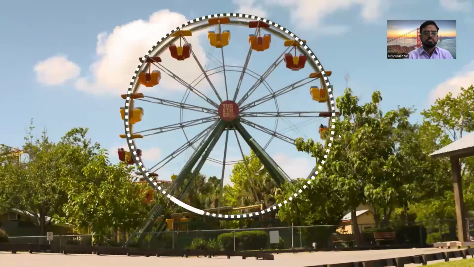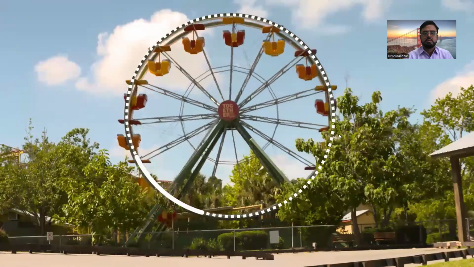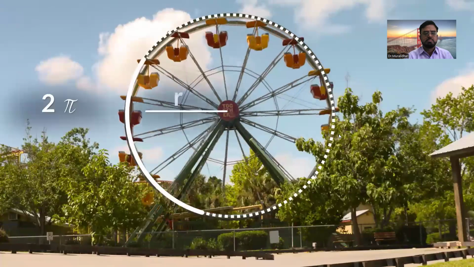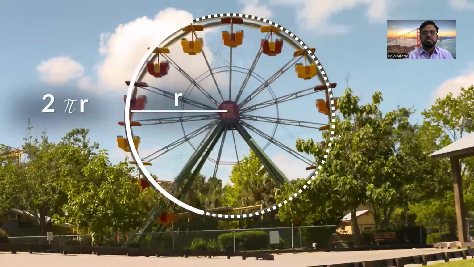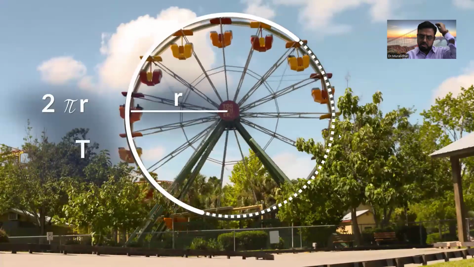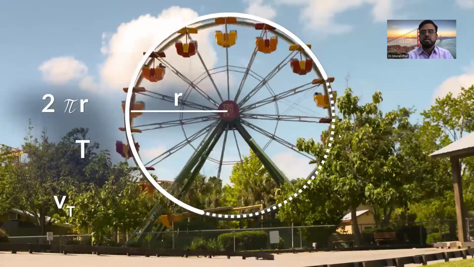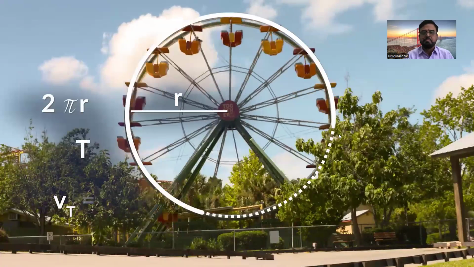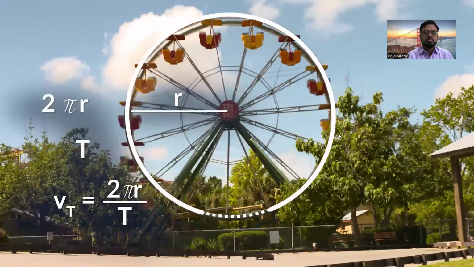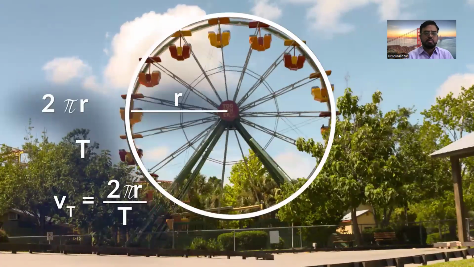This ride does one full circle. The distance traveled is called the circumference and is calculated by multiplying the radius by 2 pi. And the time it takes to make a full circle is called the period. You write that as capital T. The tangential velocity of an object traveling in a circle is the distance around the circumference divided by the time it takes to travel around the circle once, which is the period T.